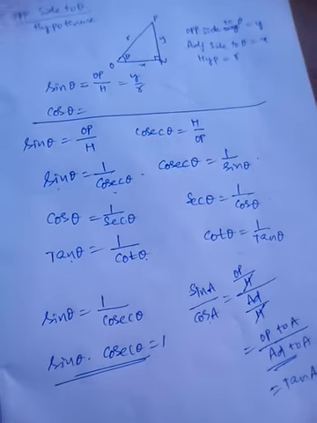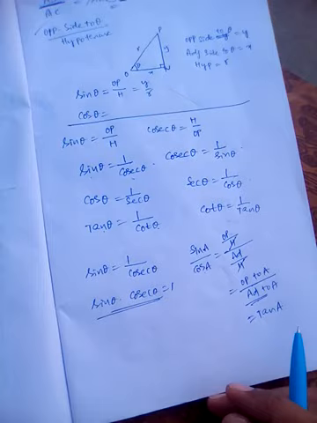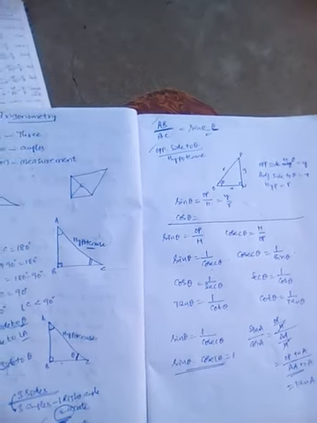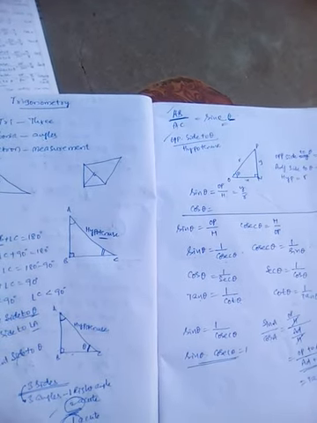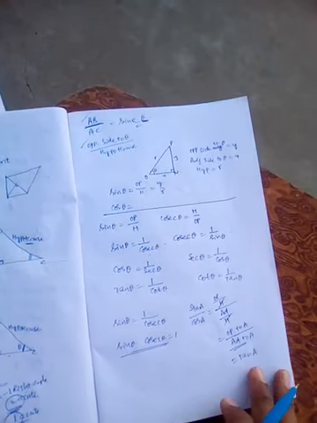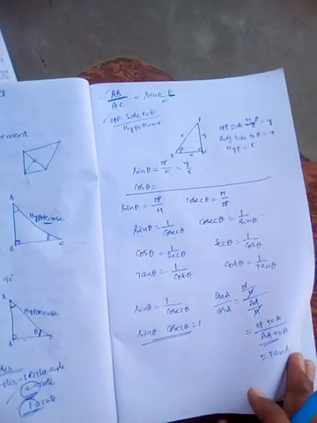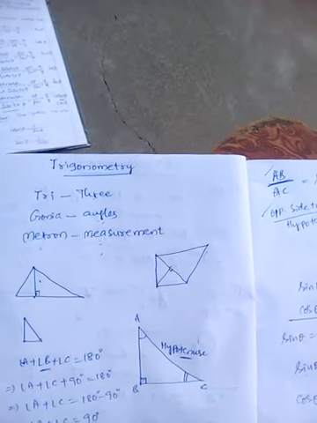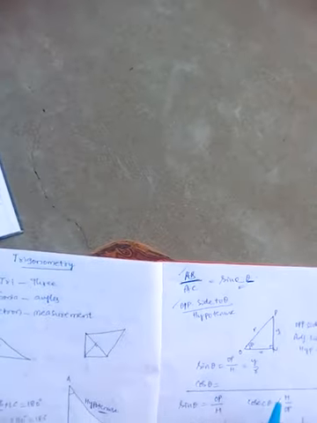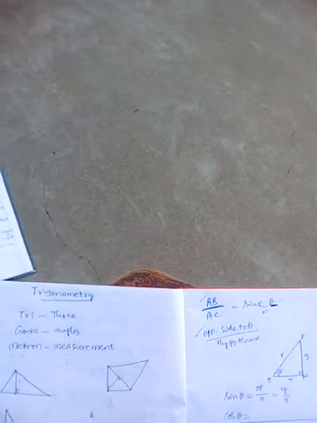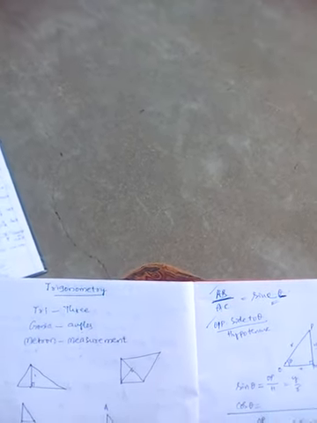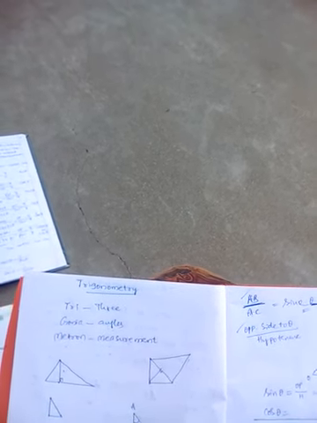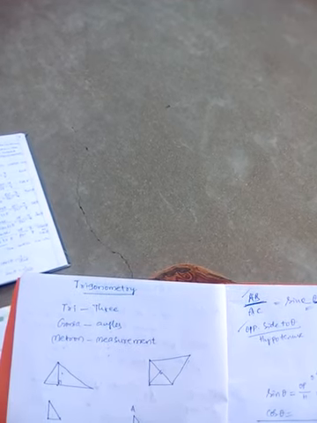So the mathematician Hipparchus related the ratios of the sides by naming the angles, and these names and these ratios are called trigonometric ratios. So you have to know these six formulae and the reciprocal formulae also by the tip of the tongue, and these are very important formulae which you need to learn.